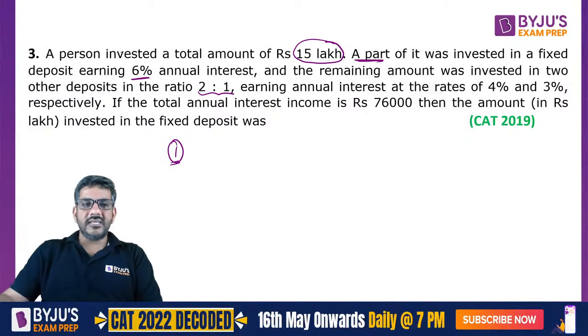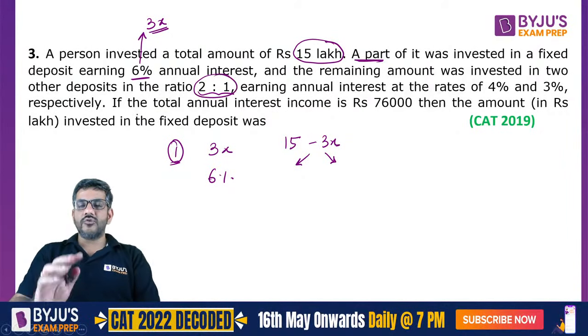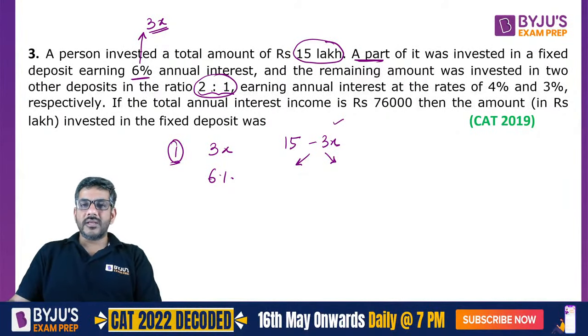But I would suggest कि यहाँ पे जो आपने इन्वेस्ट किया उसको x के बजाय 3x ले लो, it will be slightly better. The reason is on 3x amount you are getting 6% interest. Then the remaining 15 lakhs minus 3x. First of all, it will be divided in a ratio of 2:1. And dividing in a ratio of 2:1 would become easy for you because of this 3x only. But 2:1 है तो एक part होगा 2/3. One part would be 1/3. So 2/3 would be 10 minus 2x. 1/3 would be equal to 5 minus x. You will get 4% on this.